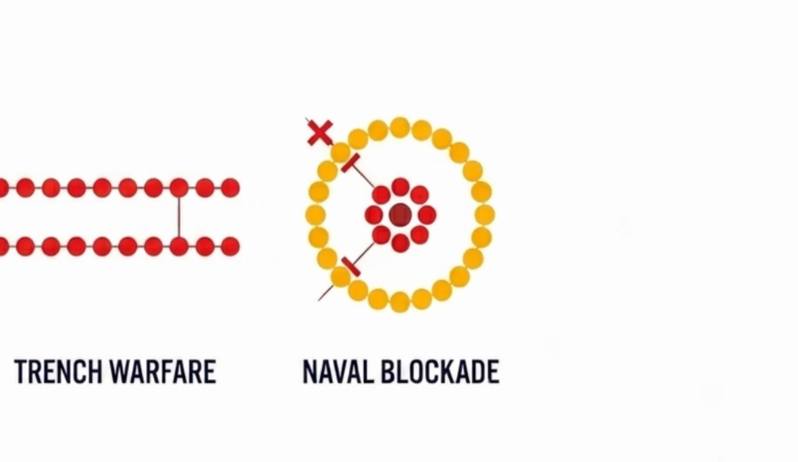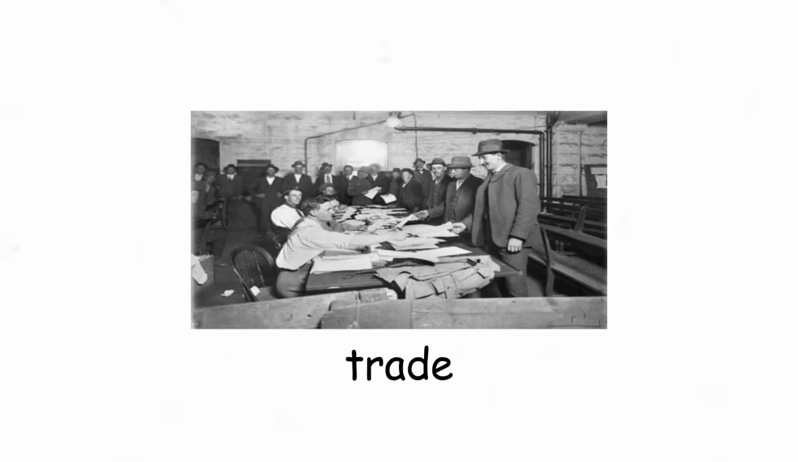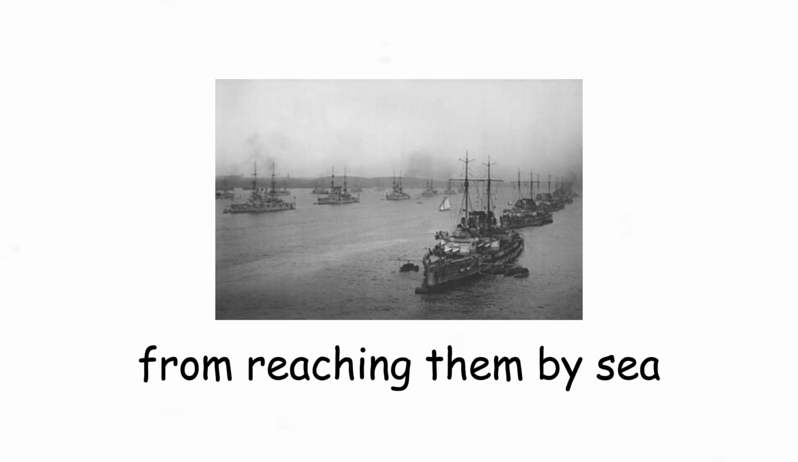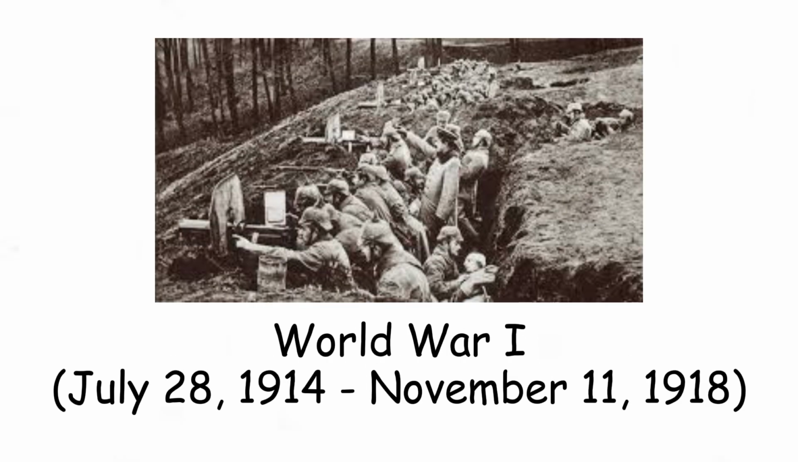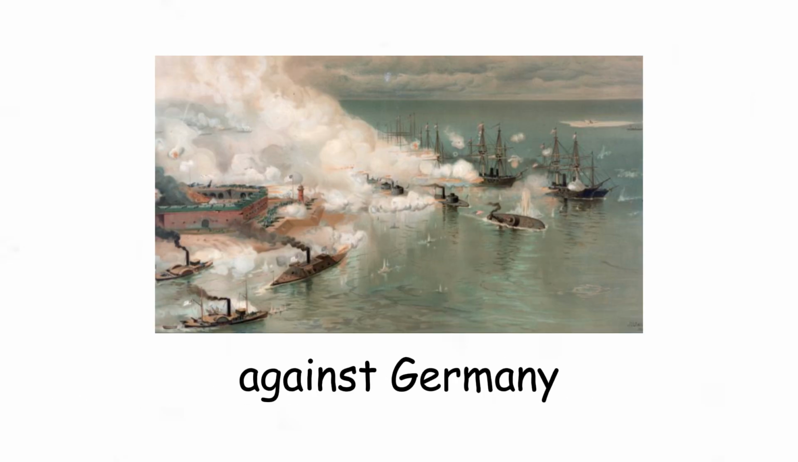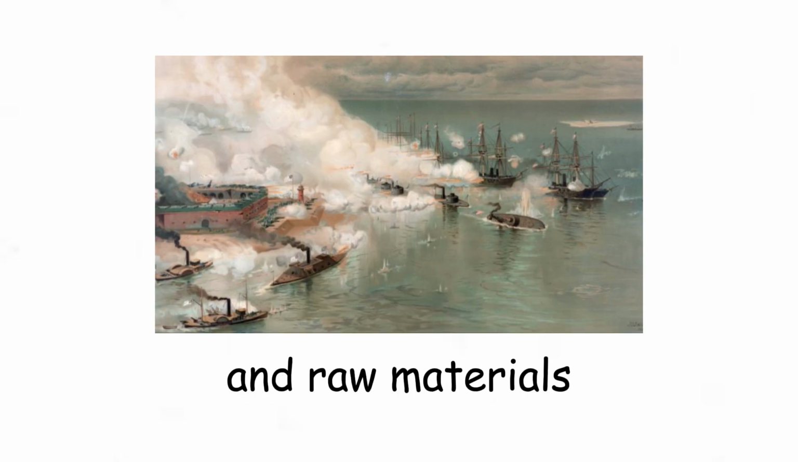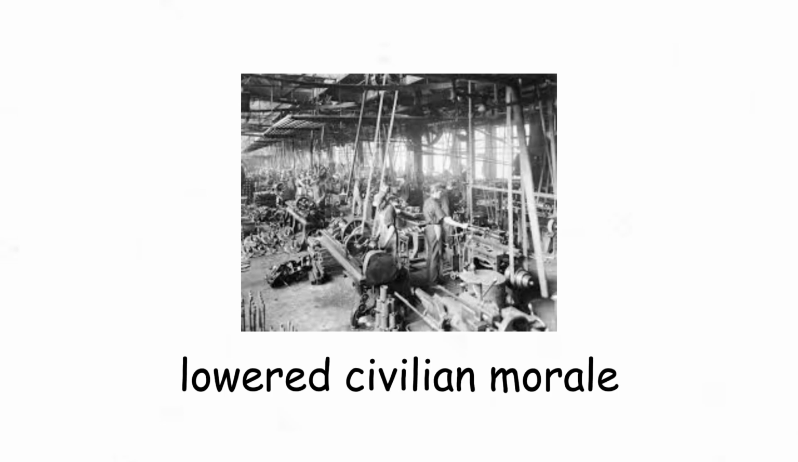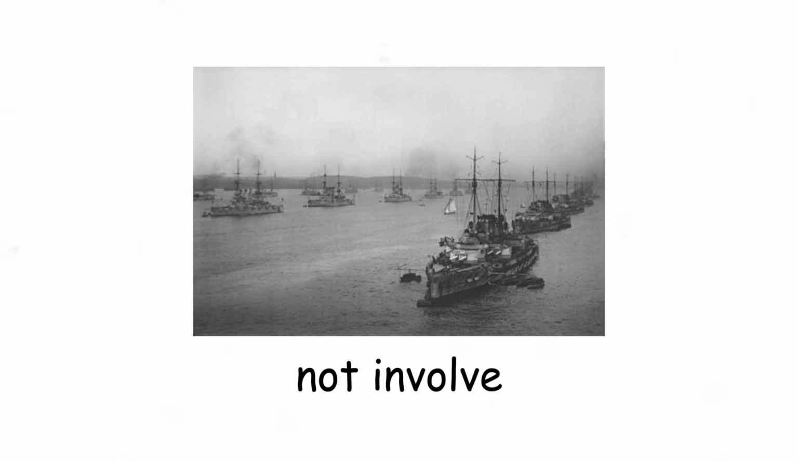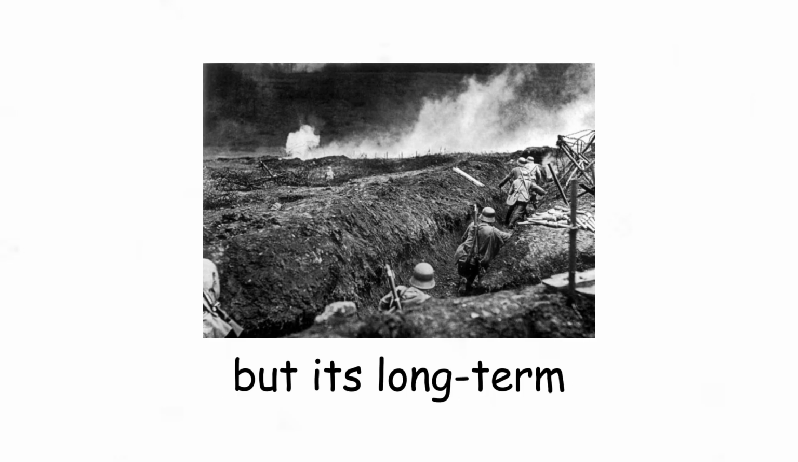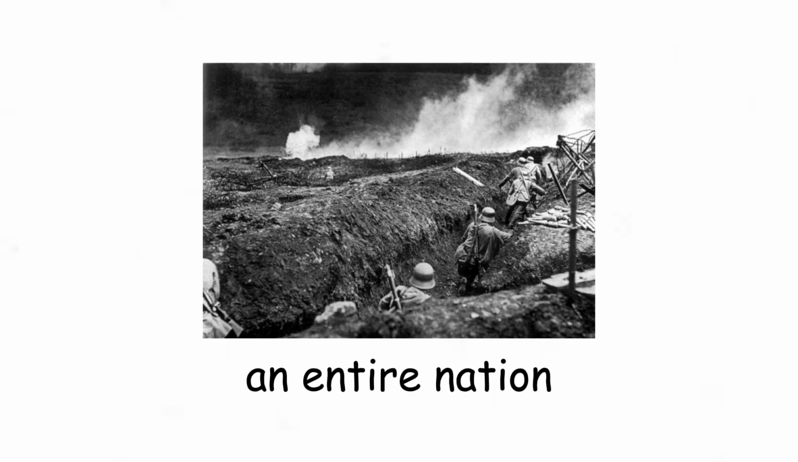Naval blockade. Naval blockades aim to weaken an enemy by stopping supplies, trade, and reinforcements from reaching them by sea. During World War I, the British naval blockade against Germany restricted access to food and raw materials. Over time, shortages damaged the economy and lowered civilian morale. A blockade may not involve constant direct fighting, but its long-term pressure can slowly weaken an entire nation from within.